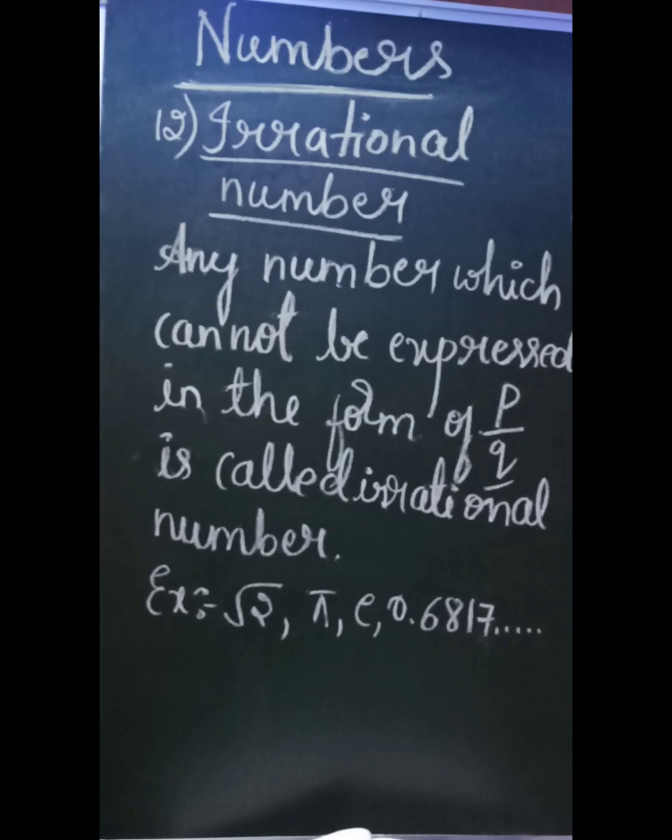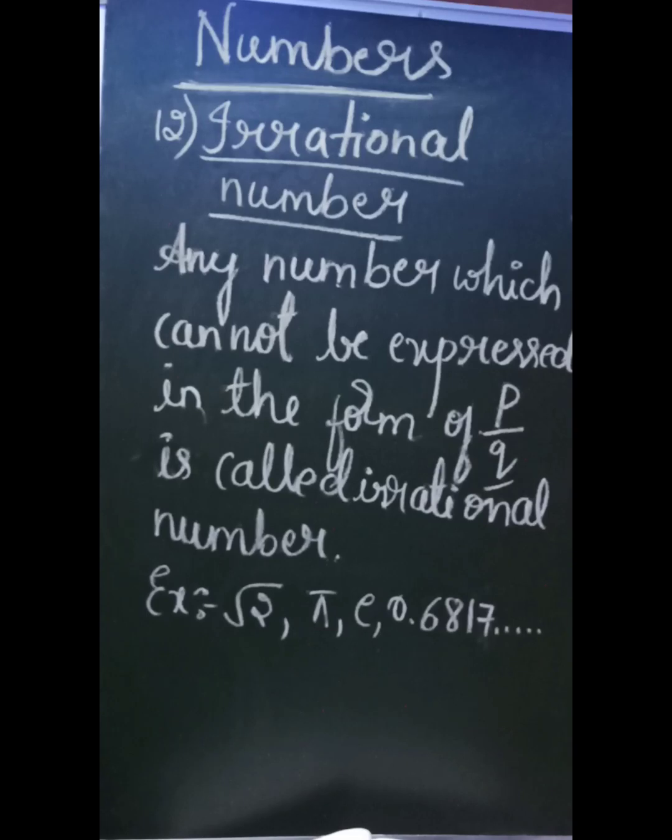See, there is a special characteristic to remember this one. It is non-terminating. When you divide an irrational number, it will never end. So it is a non-terminating number, and also it is non-repeating. In the quotient, the digits will not repeat. So those kinds of numbers are called irrational numbers.